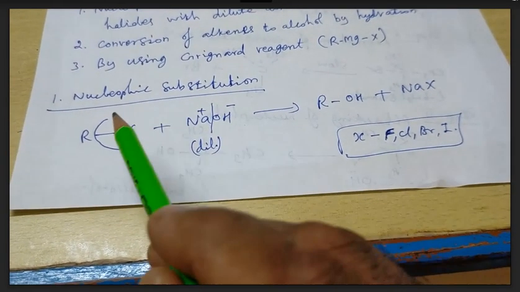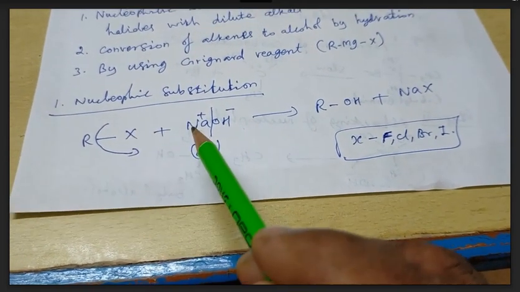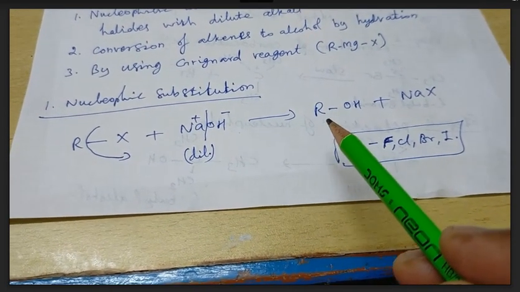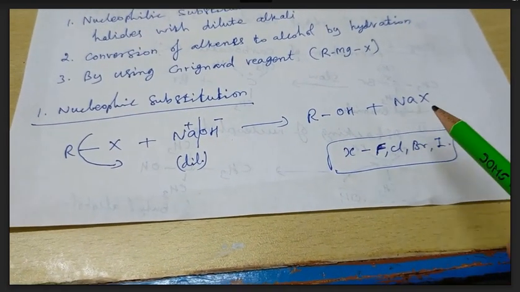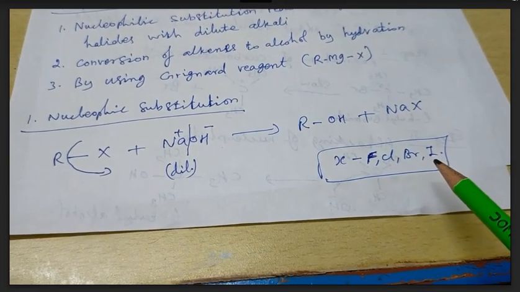So OH- attacks the R, then X- attaches with the Na+. So it results in the formation of alcohol as ROH and sodium halide. X stands for any halogen, like fluorine, chlorine, bromine, iodine.